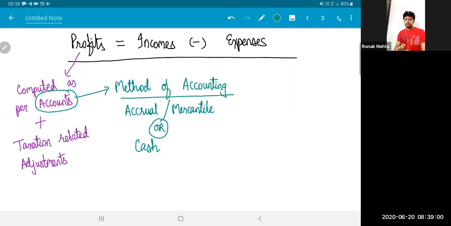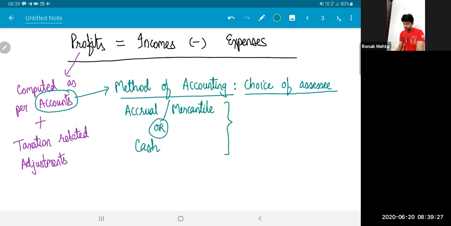Income Tax Act does not prescribe one method. Income Tax Act does not say that one method is compulsory and the other is not to be followed, or that one is superior and the other inferior. Income Tax Act says the method of accounting is at the choice of the assessee. But the only thing we expect is that, either accrual system or cash system, you have to follow it consistently.